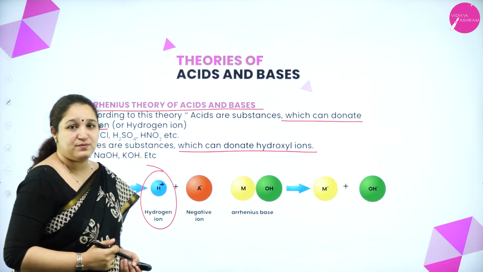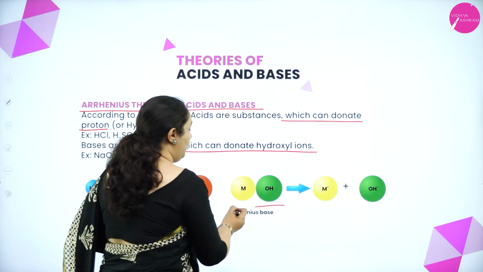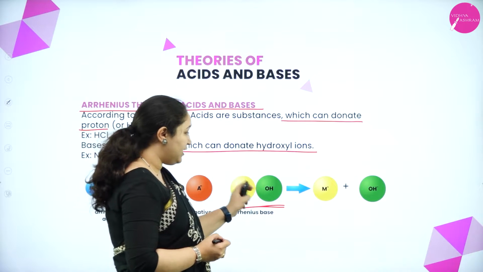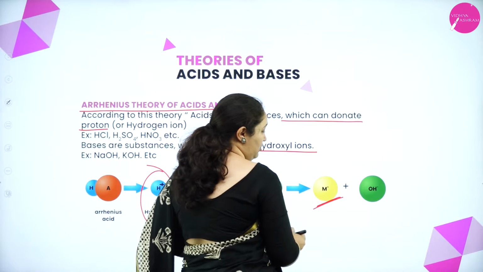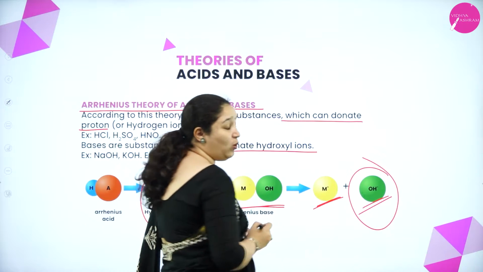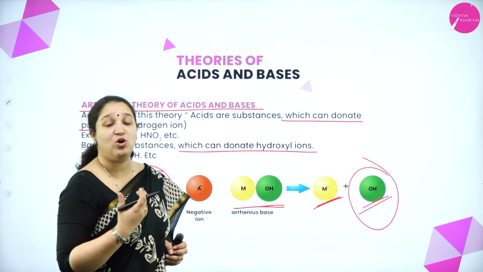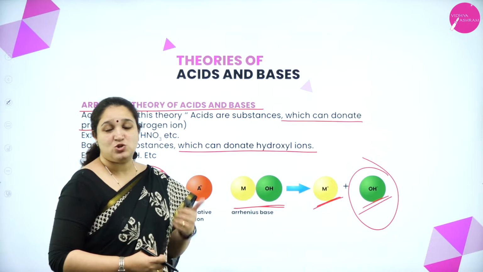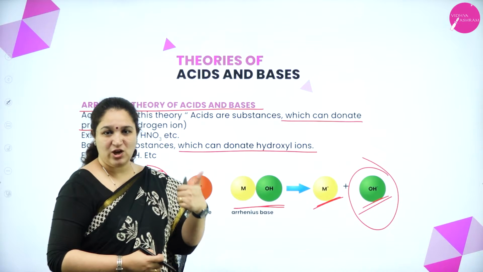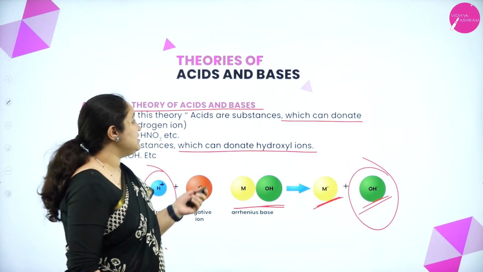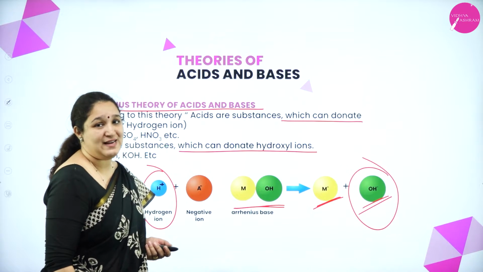And what is a base? For example, MOH is an Arrhenius base. That means it should dissociate to form M plus ions and OH minus ions. Anything which can give away OH minus ion, the hydroxyl ion, is called an Arrhenius base. So an acid gives away H plus ion, a base gives away OH minus ion. This is the first theory of acids and bases.